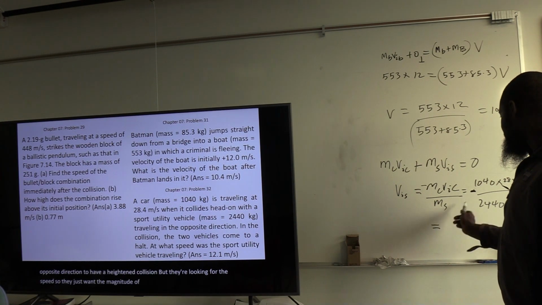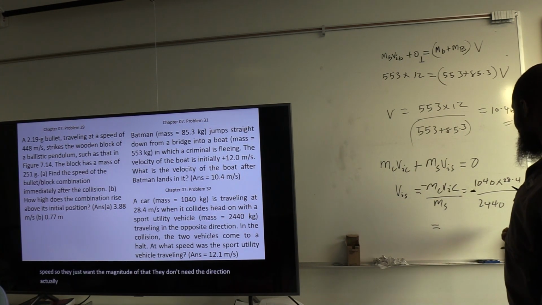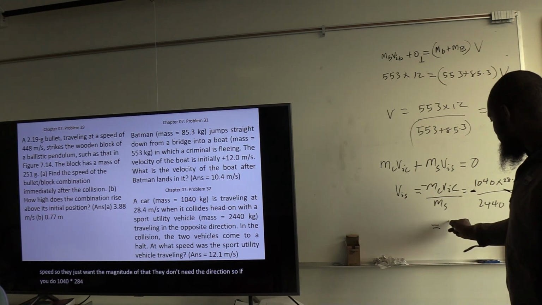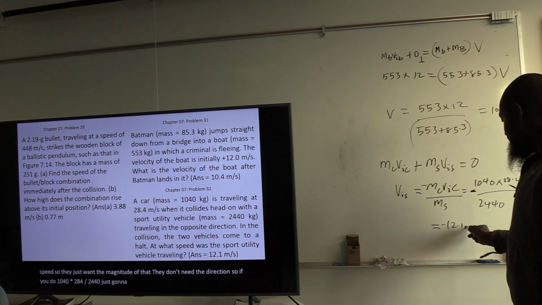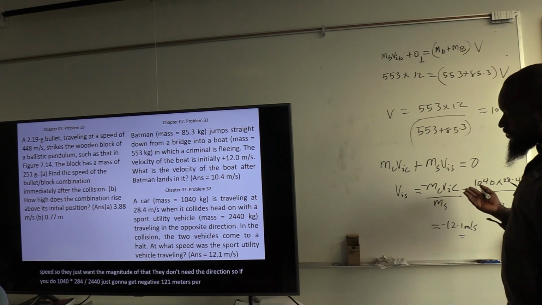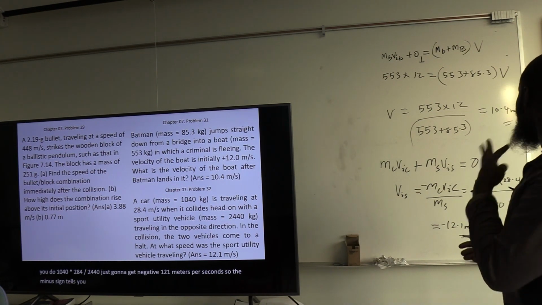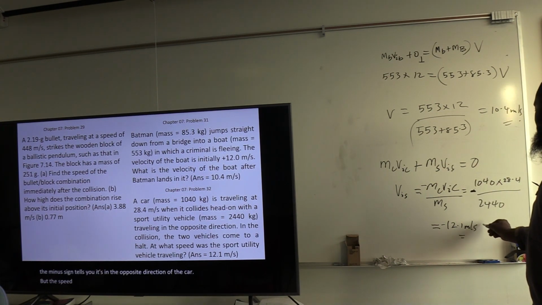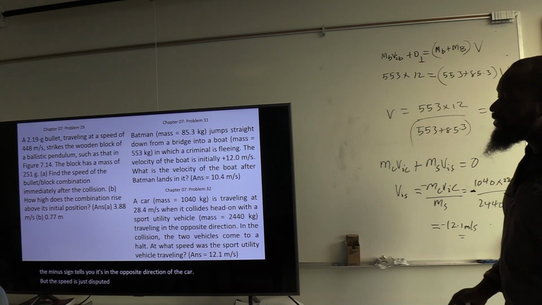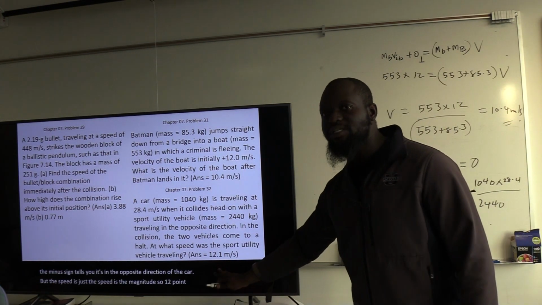But they are looking for the speed, so they just want the magnitude of that. They don't need the direction, actually. So if you do 1040 times 28.4 divided by 2440, you're just going to get negative 12.1 meters per second. So the minus sign tells you it's in the opposite direction of the car, but the speed is the magnitude. So 12.1 meters per second is the answer for the speed, not the negative answer.